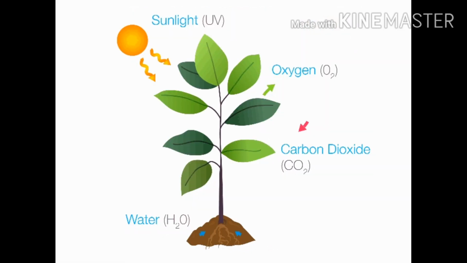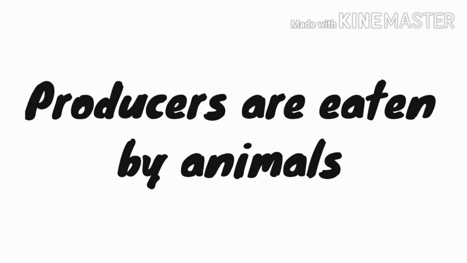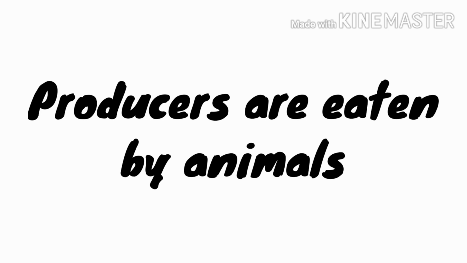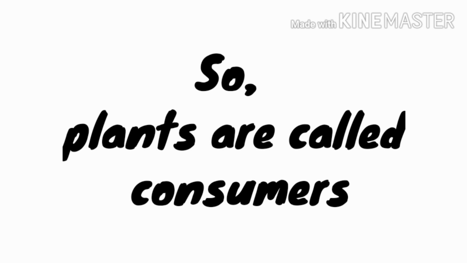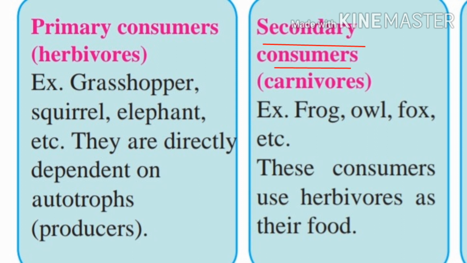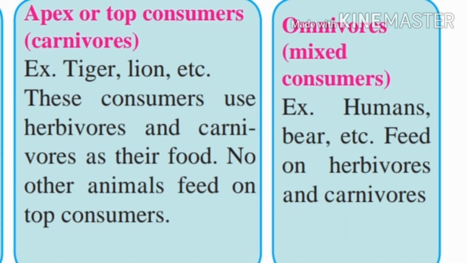Plants prepare food by using solar energy by the process of photosynthesis. Here, solar energy is trapped by the plant. Hence, they are called producers. These plants or producers are eaten up by animals. Hence, they are called consumers. These consumers have different levels, that is primary consumer, secondary consumer, and tertiary consumer.